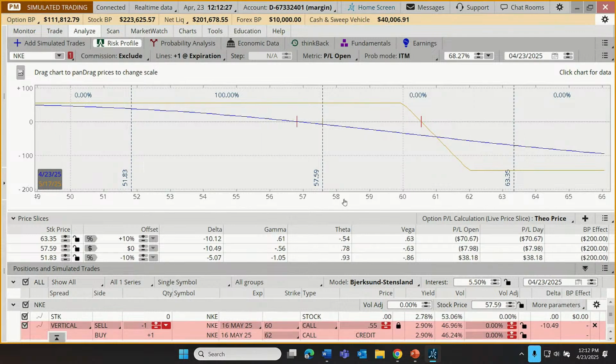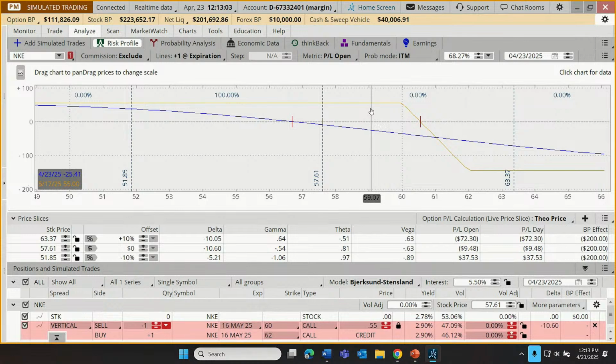Now, across the bottom are a number of potential stock price levels, going from, in this case, $49 up to about $66. With this line right in the middle, see where it says $57.59? That is the current price of the stock. Now, these lines are basically an intersection of profit or loss and price levels. So let's focus on this golden line first. This is our potential for profit or loss at different price levels at expiration.